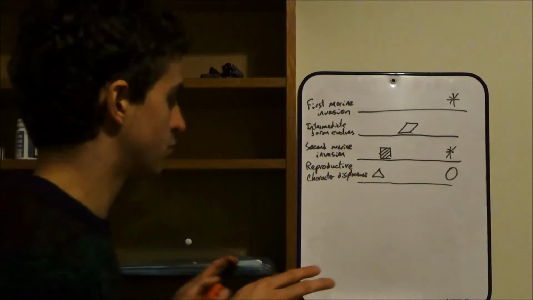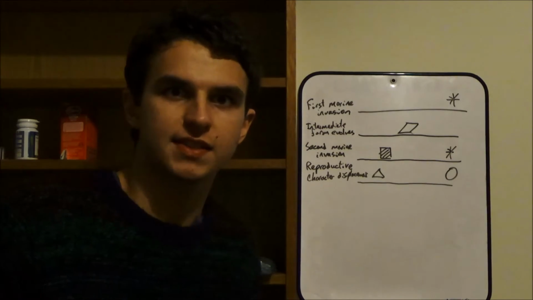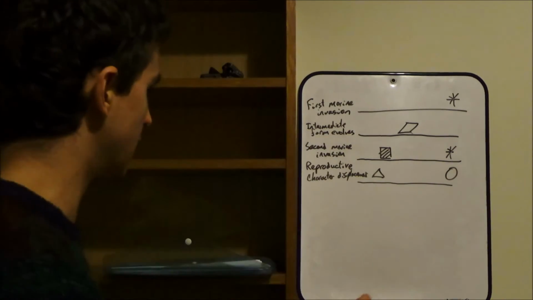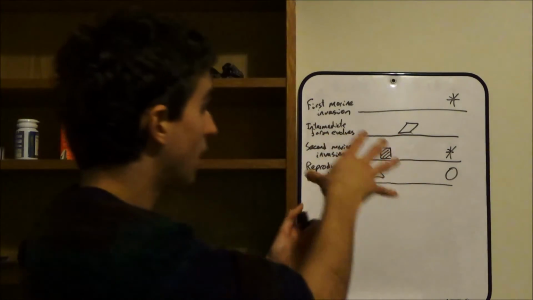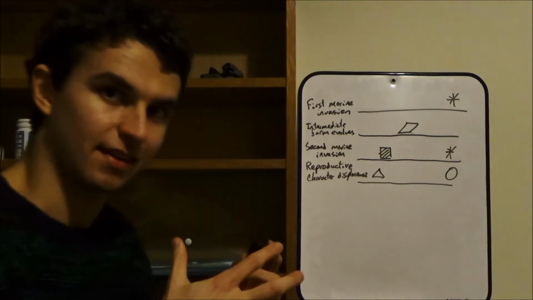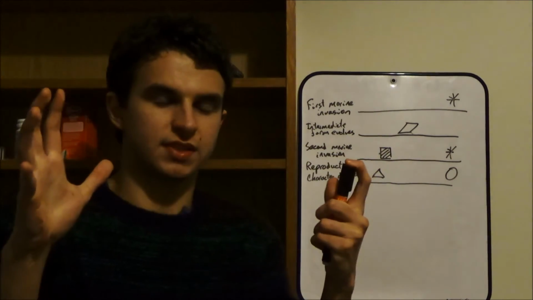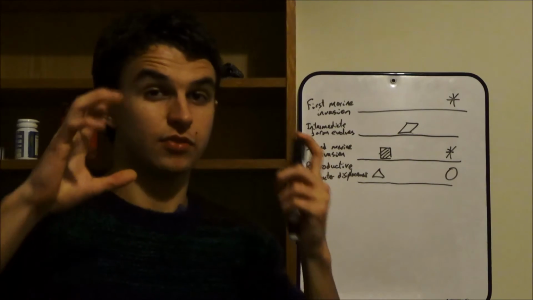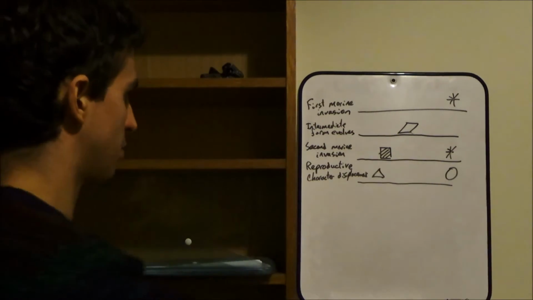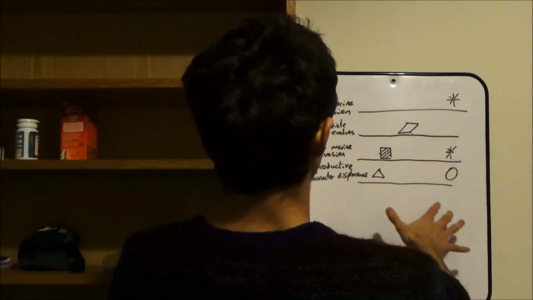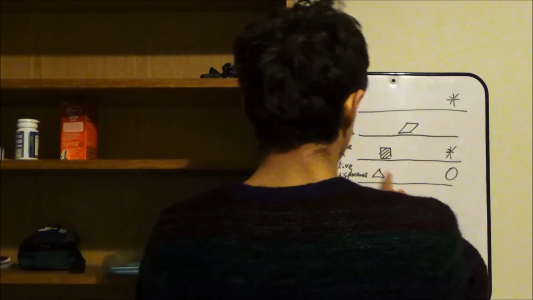So once that's introduced, we get this reproductive character displacement that I was talking about earlier, which means that when the two occur together, then there's greater differences in their morphology to reduce the frequency of hybrids within that population. So the star turns to a circle and the square turns to a triangle.